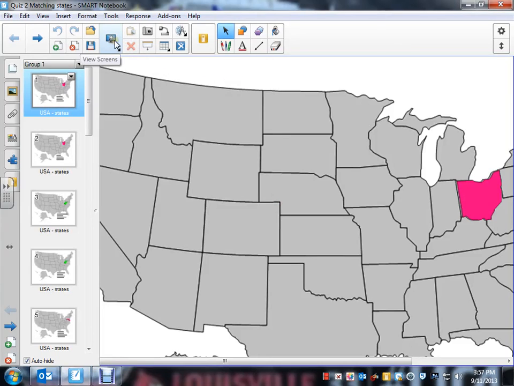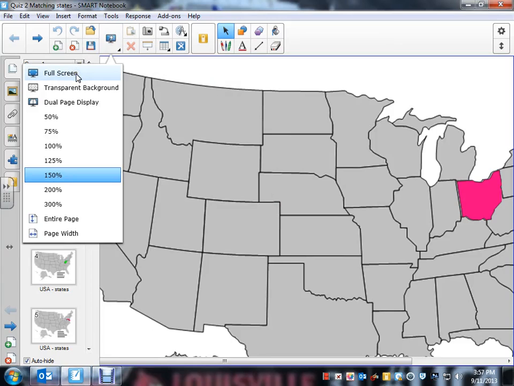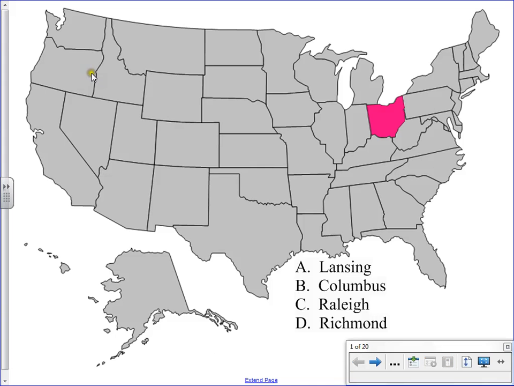Today we're going to review for our Mideastern States test. That will be on Friday. So our first state we want to review for is this state, and I want to know what the state capital is of this state. If you chose Columbus, you would be correct.